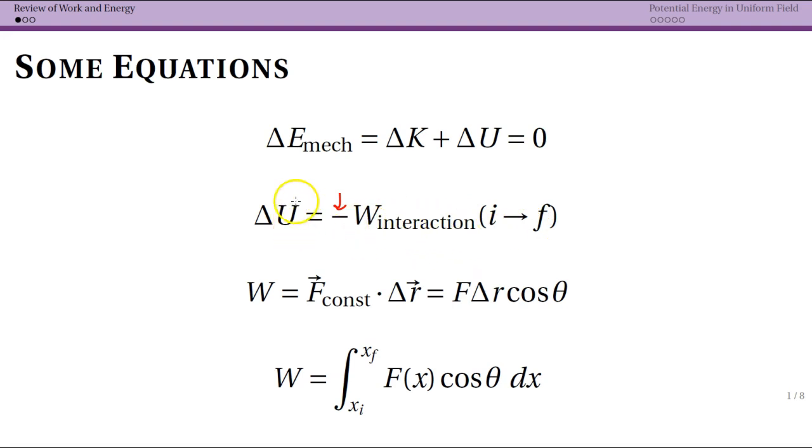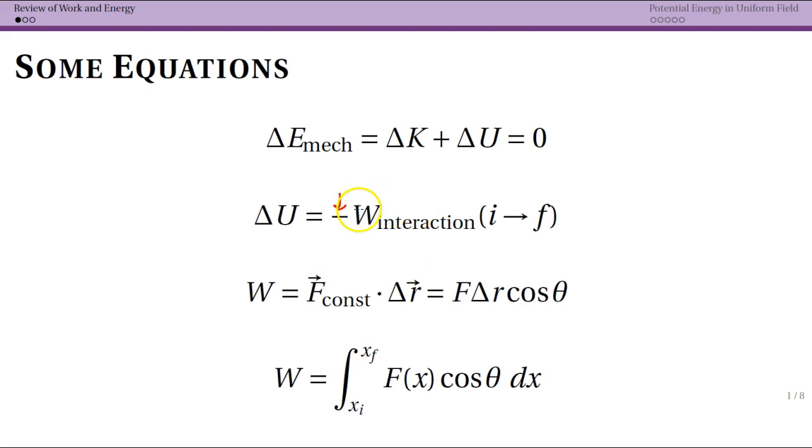Well, potential energy is always an energy due to the system. So kinetic energy is energy due to motion. Potential energy is literally due to the configuration of the system itself. So this work here would be due to the system having an interaction, not necessarily due to an outside force. So what this means we'll actually talk about in two contexts in this video and another one. So this will become a little more clear.